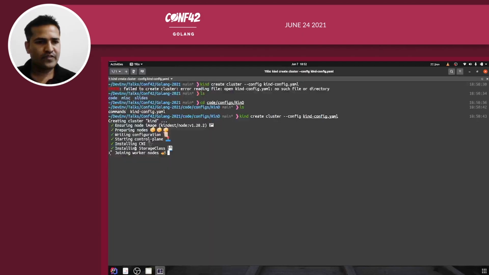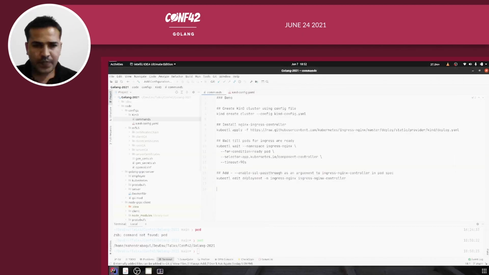Yeah, here you can see now it wrote the configuration, it started the control plane, it also installed CNI, installed the storage class, and it is now joining the worker nodes, right? Okay, coming back to this command, sorry for moving back and forth.